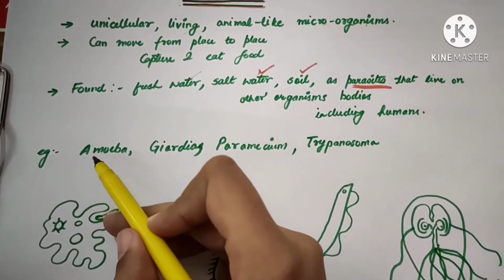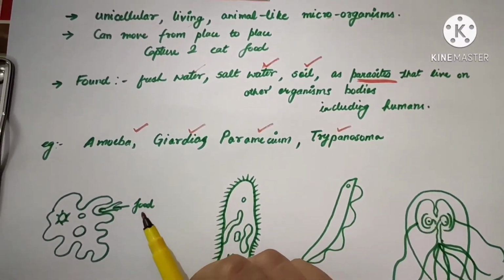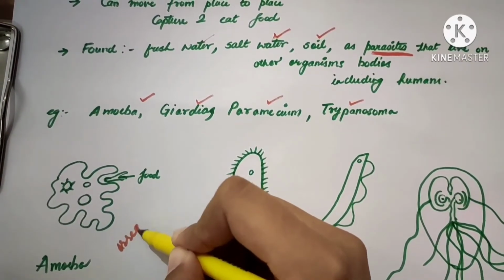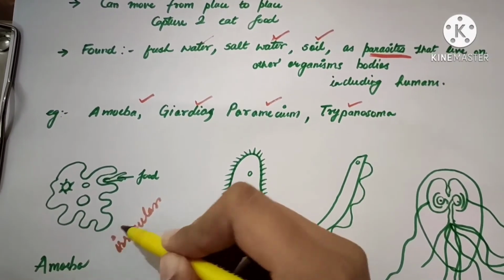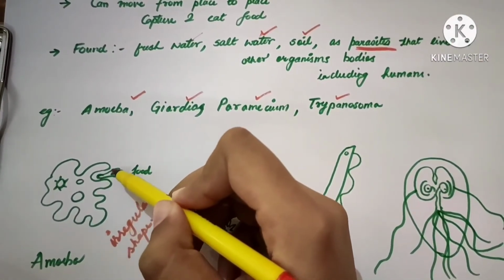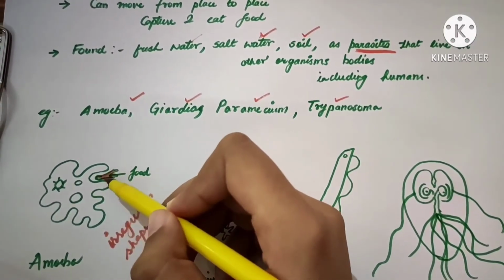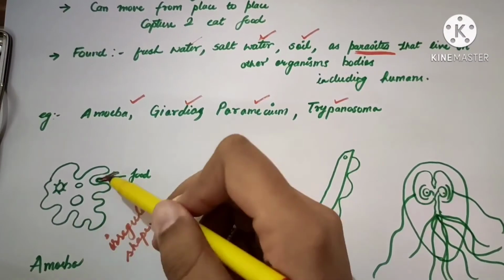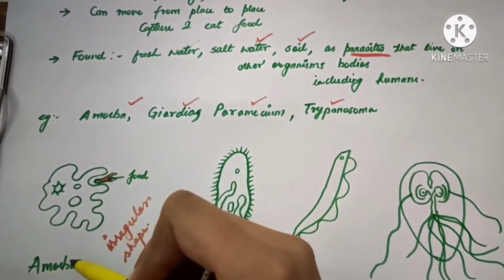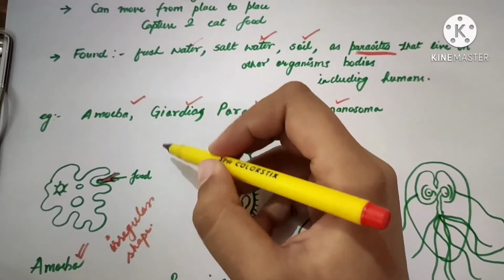So what are the examples of protozoa? Amoeba, Giardia, Paramecium and Trypanosoma. So this is amoeba. It has an irregular shape. It's engulfing food. This is a food particle. So the amoeba is eating its food. This is a process shown in which the amoeba is eating its food. This amoeba has some special finger-like projections which are called pseudopodia.